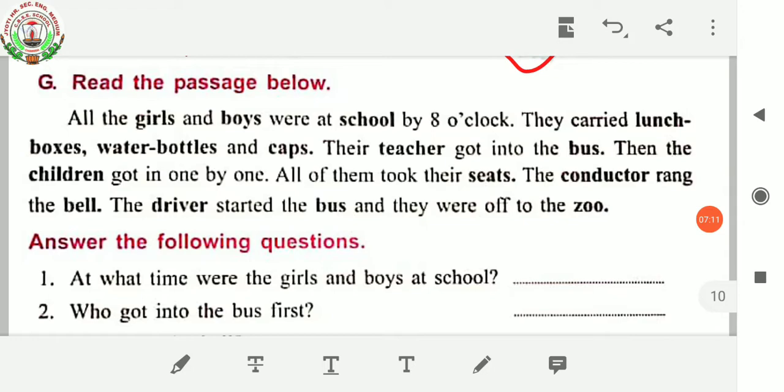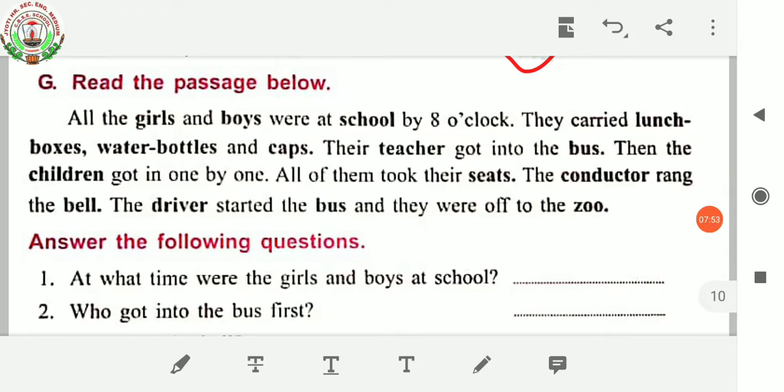All the girls and boys were at school by 8 o'clock. They carried lunch boxes, water bottles, and caps. Their teacher got into the bus. Then the children got in one by one. All of them took their seats. The conductor rang the bell. The driver started the bus and they were off to the zoo.